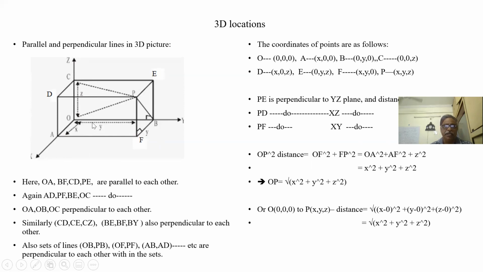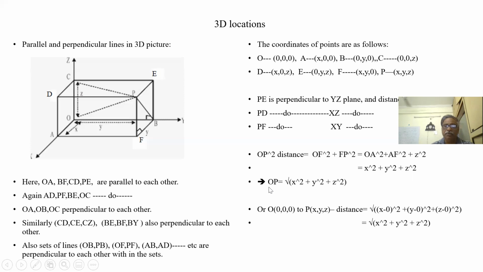OP square can be written as OF square plus FP square, if you take this as a right angle triangle. But what is OF? OF is again a right angle triangle, OAF. So OF square is equal to OA square plus AF square. So total OP square becomes OA square plus AF square plus FP square, which is x square plus y square plus z square.